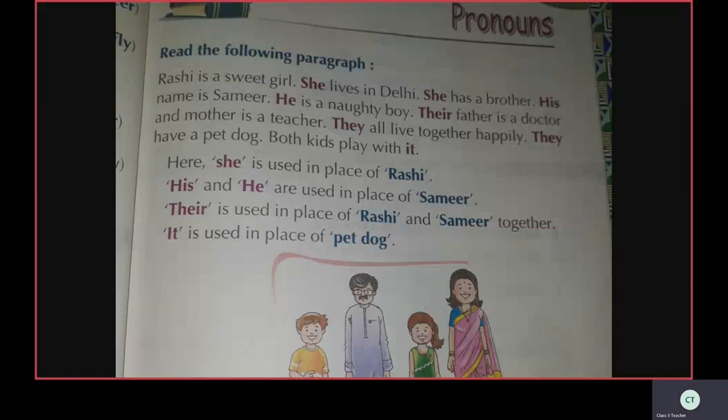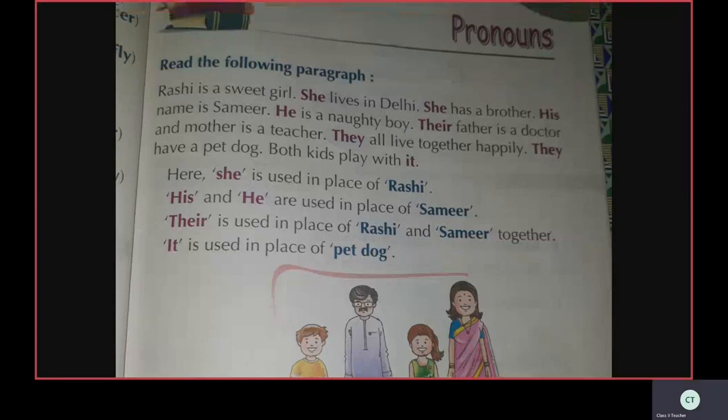Now look at the book, children. Read the following paragraph. Rashi is a sweet girl. She lives in Delhi. See the red marked words, children. These are pronouns. She, he, they are there, no?